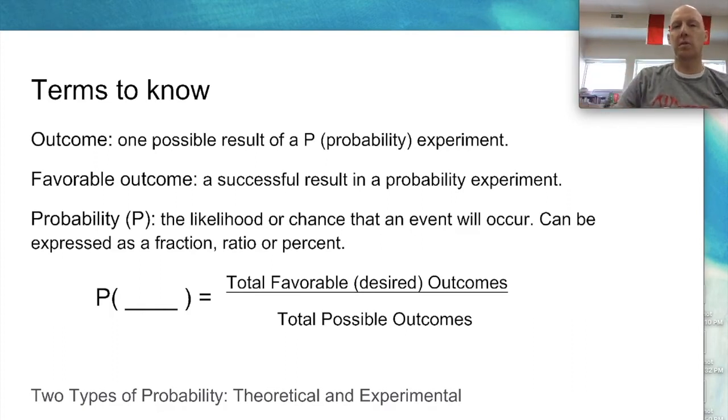Successful result in a probability experiment. Flipping a coin, heads or tails, and you want to get tails, you flip it, and you get tails. There's one possible favorable outcome. That's your favorable outcome.